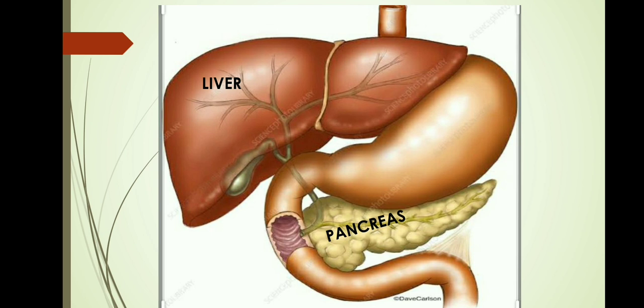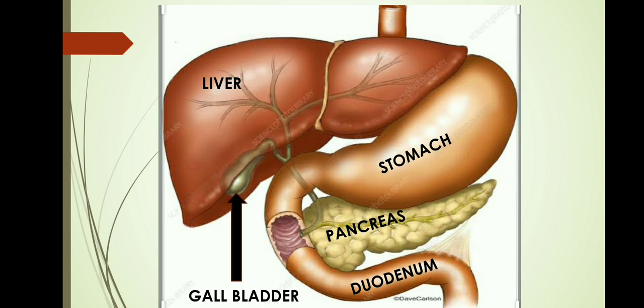The liver is one of the largest internal organs present in our body, and it is located on the upper right side of our body just beneath the diaphragm. The pancreas is located in between the stomach and the duodenum. The liver produces a secretion which is known as bile juice. The bile juice gets stored in the gallbladder, and the pancreas produces a secretion which is known as pancreatic juice. Alright, so the liver produces bile juice and the pancreas produces the pancreatic juice.